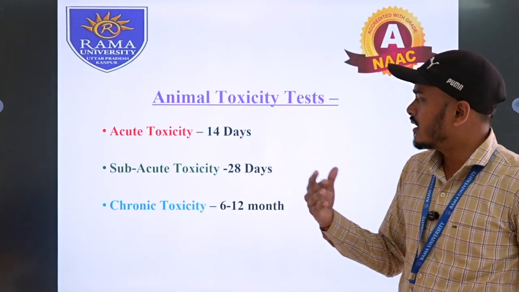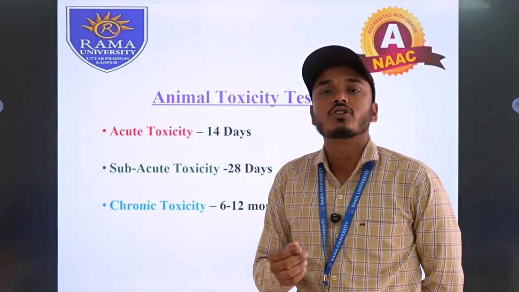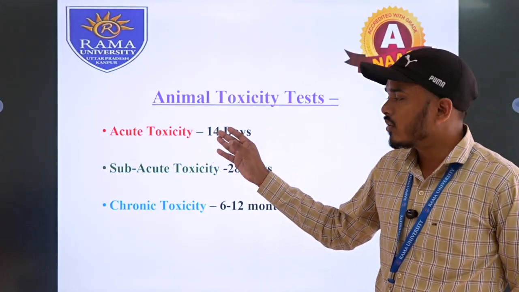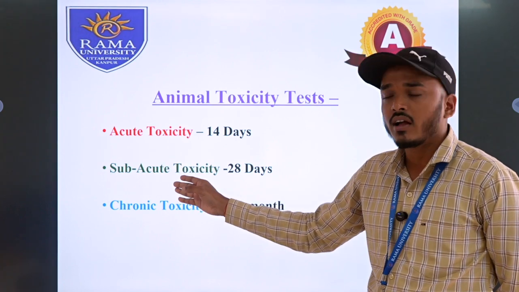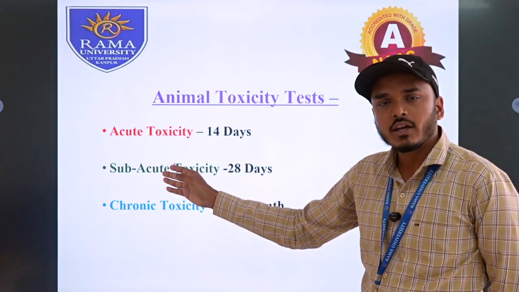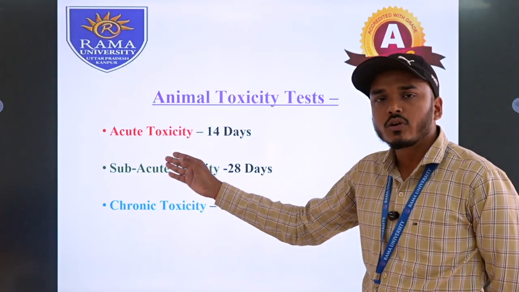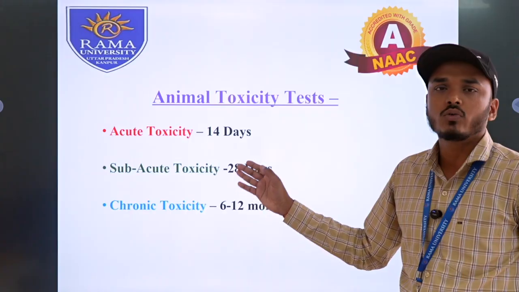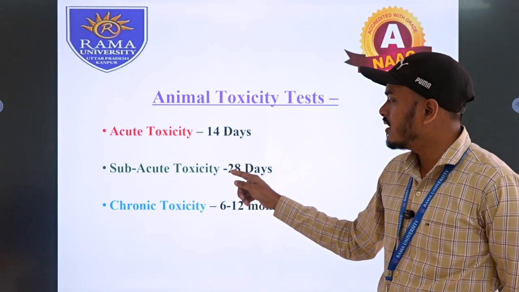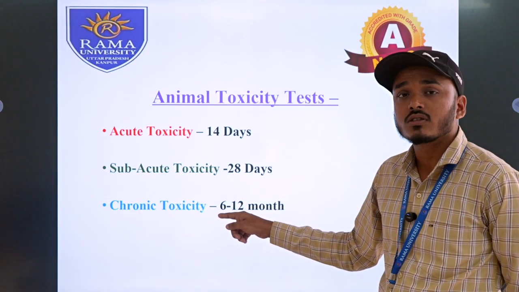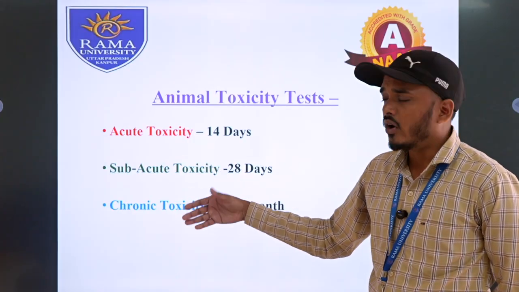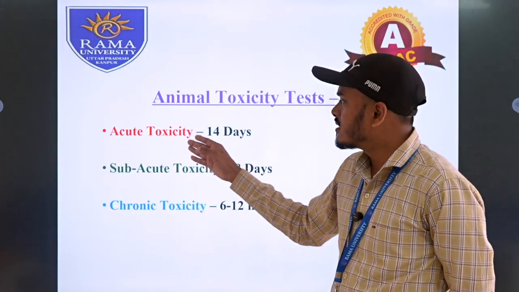After that, we are talking about the different toxicities in terms of their duration or exposure time. For the different exposure times, we have acute toxicity, subacute toxicity, and chronic toxicity. Acute toxicity lasts for 14 days, subacute toxicity lasts for 28 days, and chronic toxicity lasts for 6 to 12 months. So acute is a short-term condition, subacute is a moderate condition, and chronic is the long-term condition of toxicity. Basic toxicities are classified into three types: acute, subacute, and chronic. Subchronic also exists, but we will not consider it.